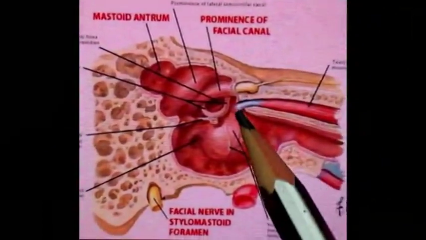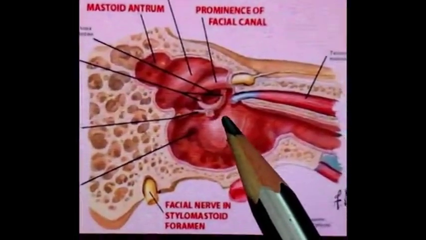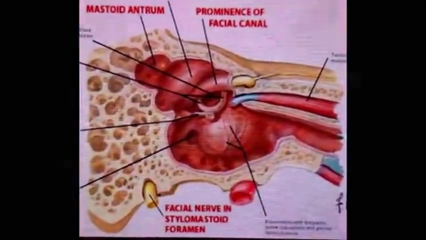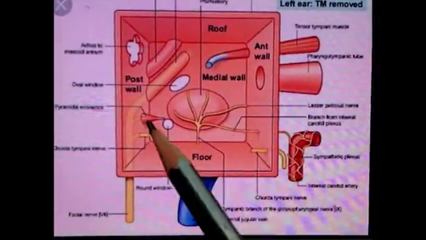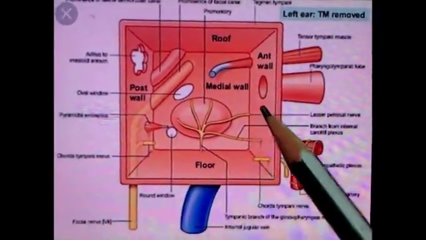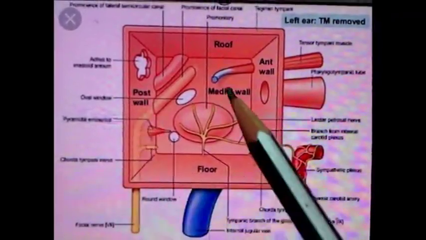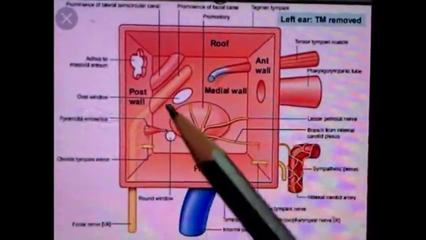The handle of the malleus bone is not visible in this diagram; it is cut. This diagram shows the different boundaries of the middle ear cavity: roof, floor, anterior wall, posterior wall, medial wall, and lateral wall. In this diagram, it is cut to open the middle ear cavity.